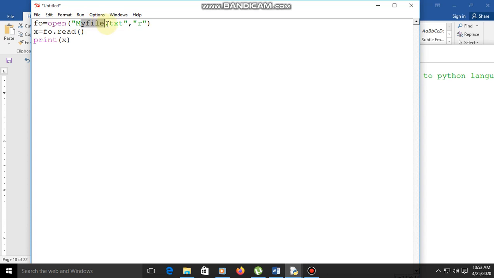So myfile is assigned to fo, then fo is read by the read function, that is assigned to the x variable, and that is printed here.